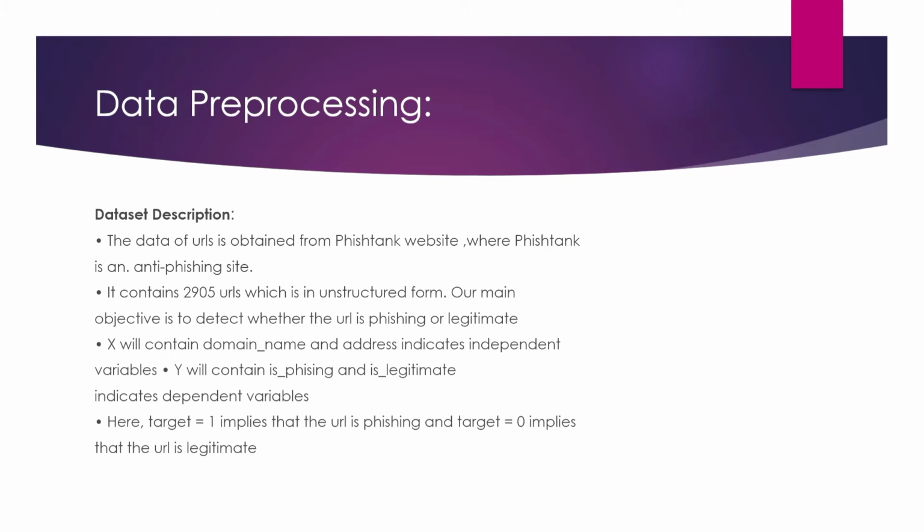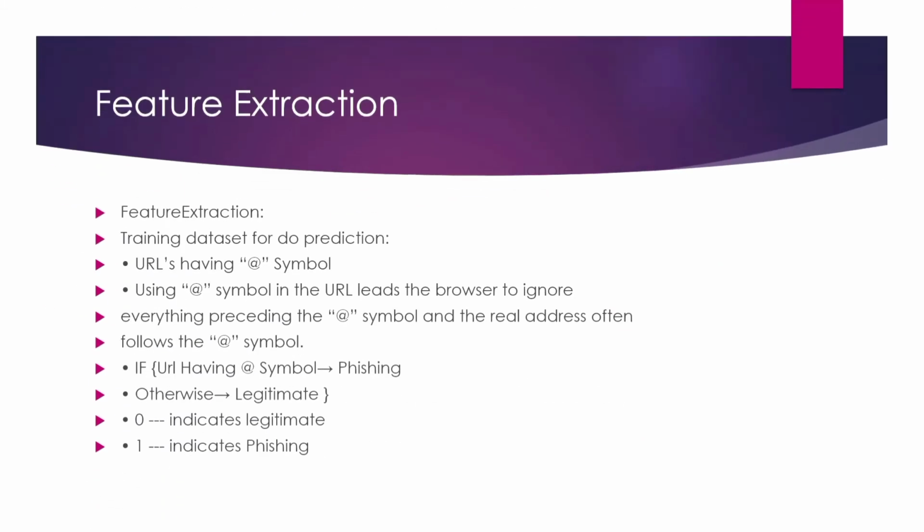I have used train test split to train the data set. I have two values, X and Y. X is the independent variables like domain name and address. Y is the dependent variable, phishing or legitimate. Target variable 1 implies the URL is phishing and target 0 means the URL is legitimate. Feature extraction is an important thing to train the data sets and do prediction, so that prediction is accurate.